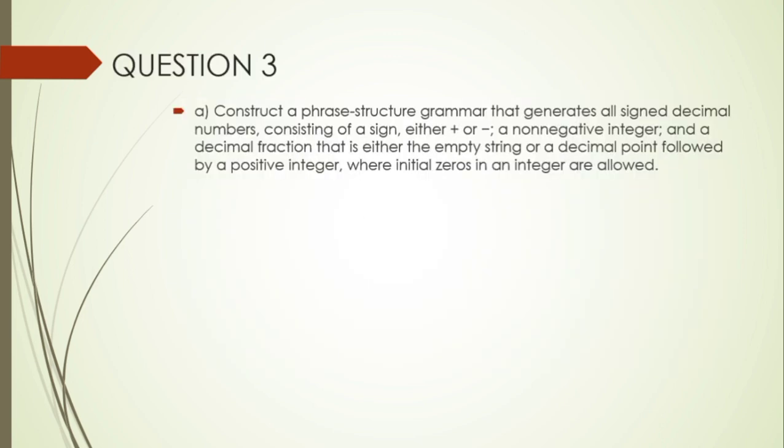Question 3. Construct a phrase structure grammar that generates all signed decimal numbers consisting of a sign, either plus or minus, a non-negative integer, and a decimal fraction that is either the empty string or a decimal point followed by a positive integer, where initial zeros in an integer are allowed.